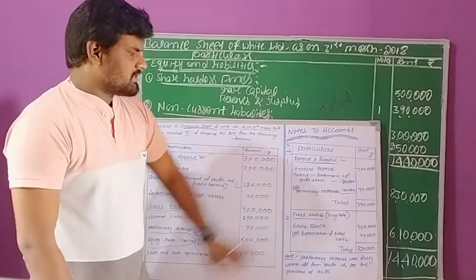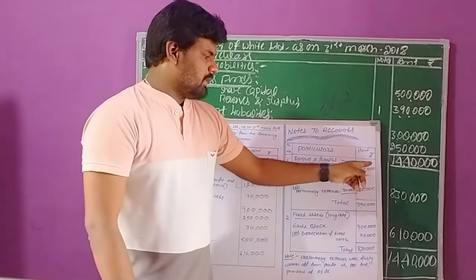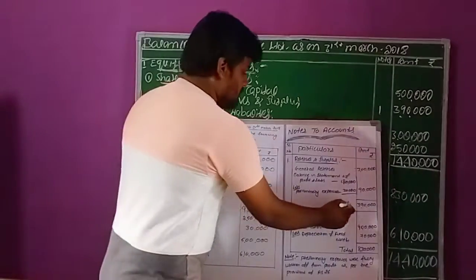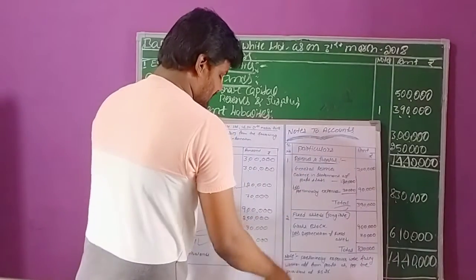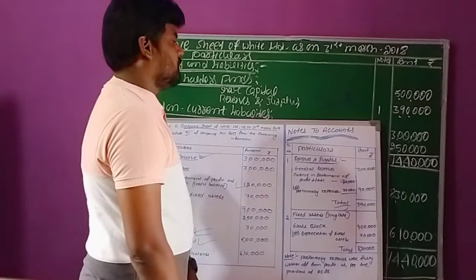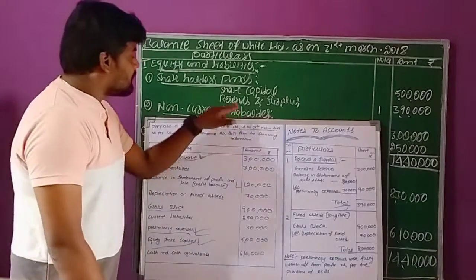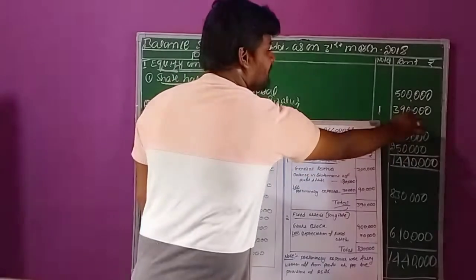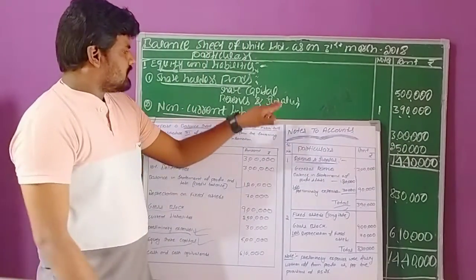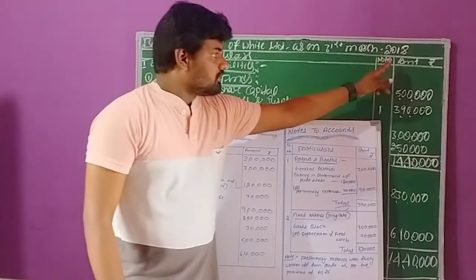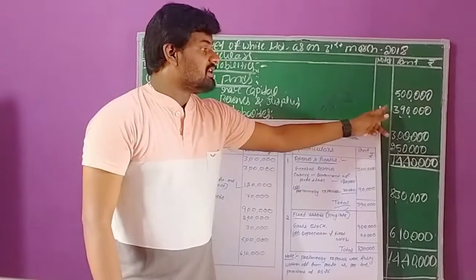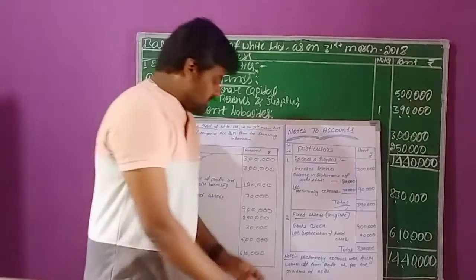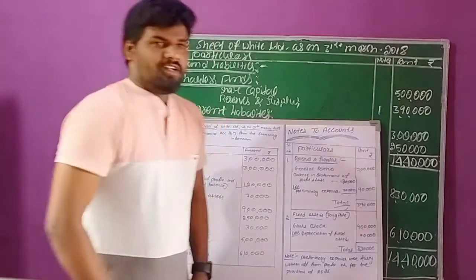So there are two transactions related to these reserves and surplus. Now I have to make the total balance: 3 lakhs plus 90,000, 3 lakh 90,000. This is the total reserves and surplus in the business organization. Now we need to take the next transaction, reserves and surplus, with the working note in the note column 1. The amount is 3,90,000 rupees. So this is the second transaction. In that note column, note 1 shows that complete and detailed information is available in the working note part. So these are the two transactions related to shareholder funds.